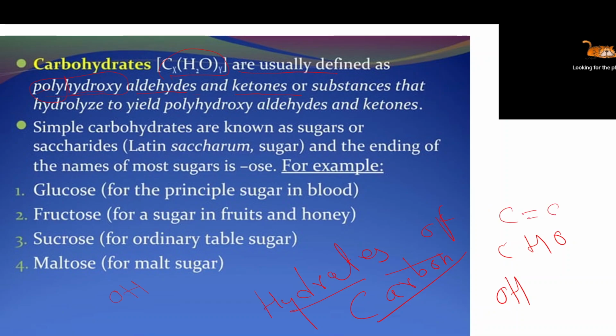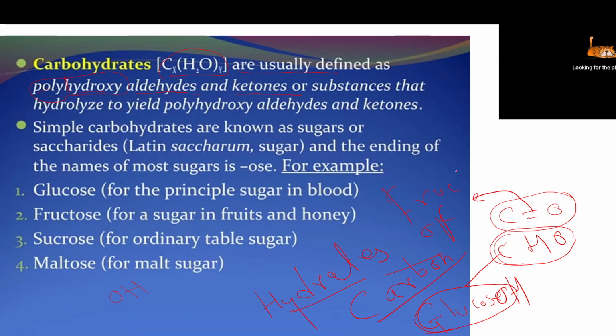These are the basic things you have to know. Carbohydrates are polyhydroxy aldehydes or polyhydroxy ketones. If it is a ketone, then C double bond O. If it is an aldehyde, then CHO. Two major forms of monosaccharides are there. If it consists of aldehyde, CHO, then it is called glucose. If the functional group is a ketone, then it is called fructose.